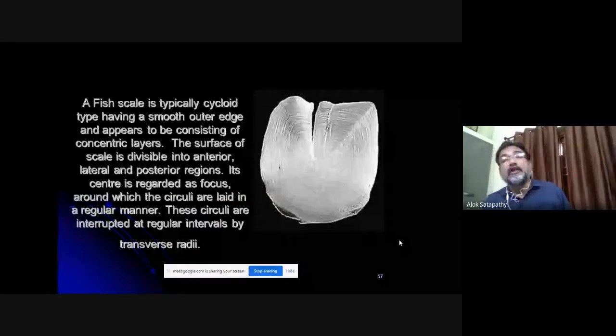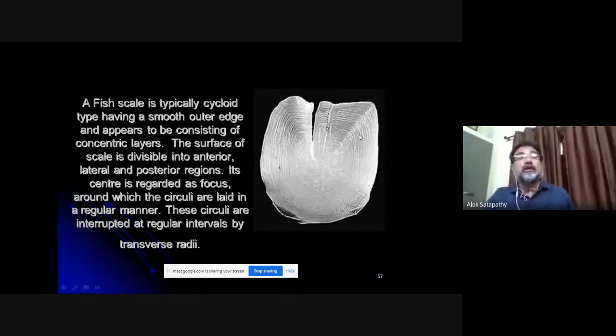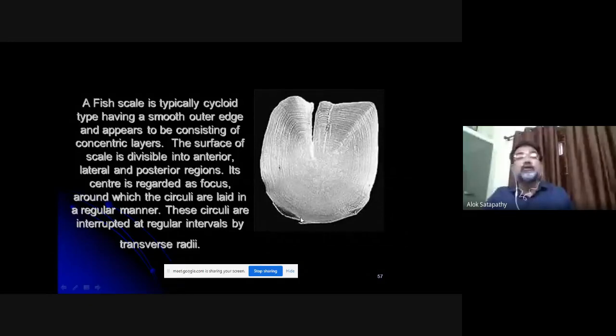Look at the fish scale. The fish scale is typically cycloid type, having a smooth outer edge, and appears to consist of concentric layers. You can see there are concentric circles, and the surface of the scale is divisible into anterior, lateral, and posterior regions. Its center is regarded as the focus.